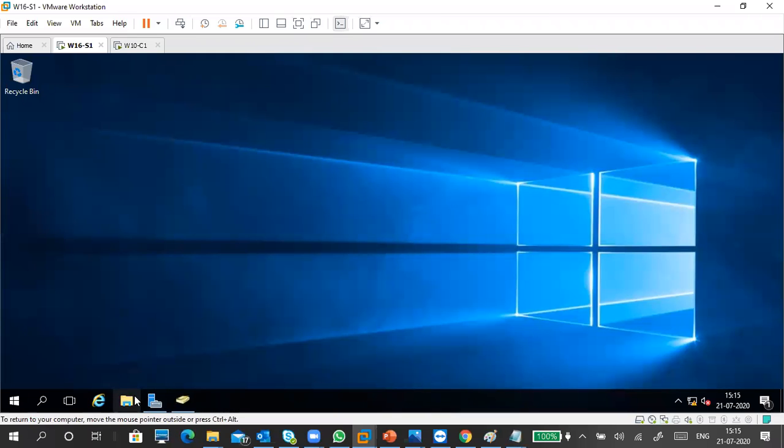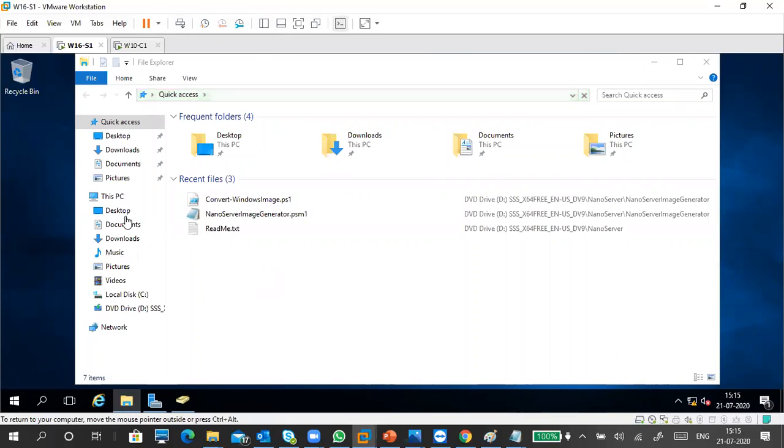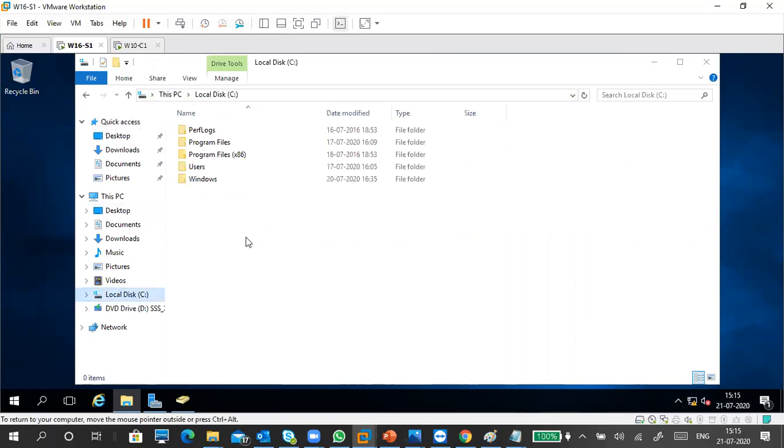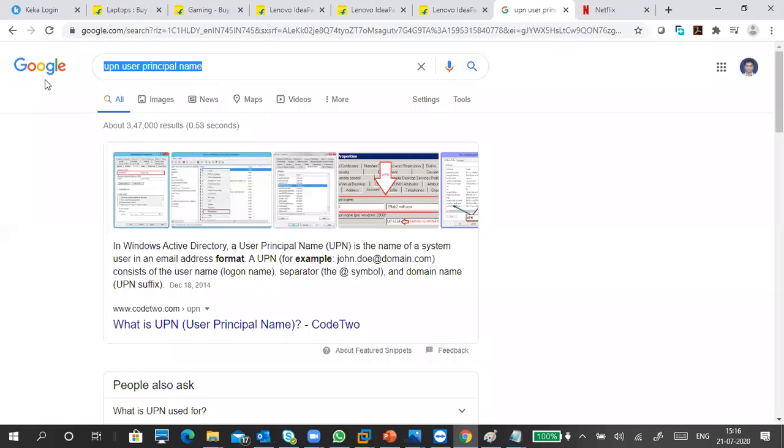If you feel your server is slow, no problem, because we have given 2 GB. Actually, you should give 4 GB. Okay, and I'm going to the C drive. Here I'm going to create a directory. For you I'm creating this one.